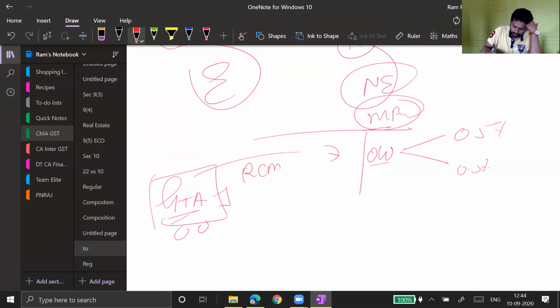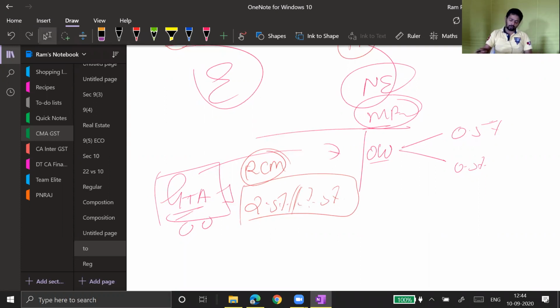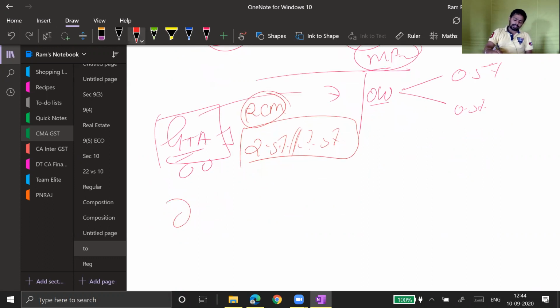Will it also be 0.5, 0.5? Answer is no. For this, it will be 2.5 plus 2.5 because GTA under reverse charge mechanism is taxable at 2.5, 2.5. So what about director services? If they are taking director services under reverse charge, then 18%.